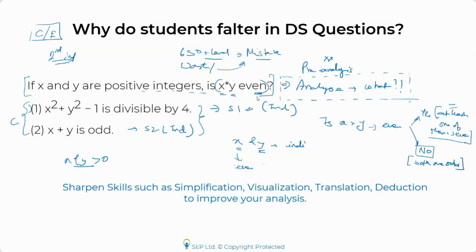These things need to be sharpened and honed because they're not direct application. You have to deduce or infer what exactly you need to find out. That requires a lot of practice, a lot of self-analysis to see what exactly you are not doing well at.